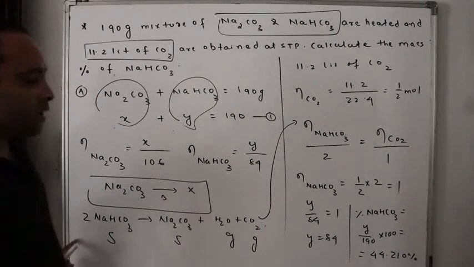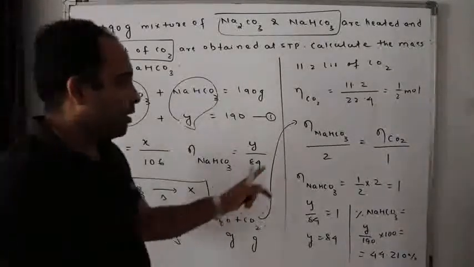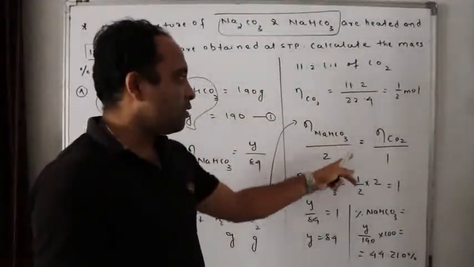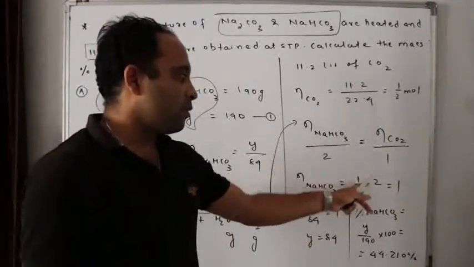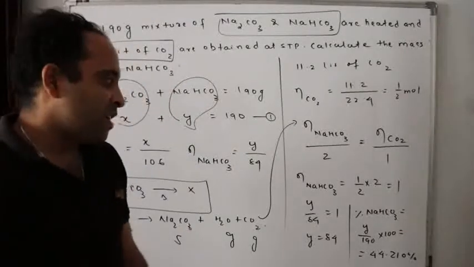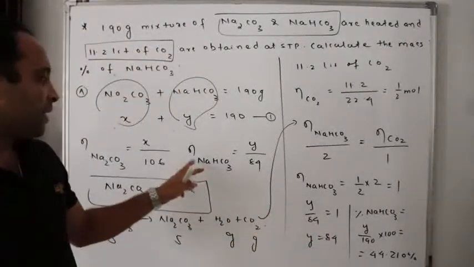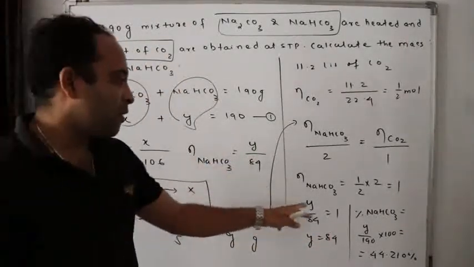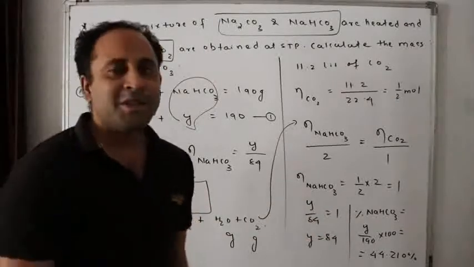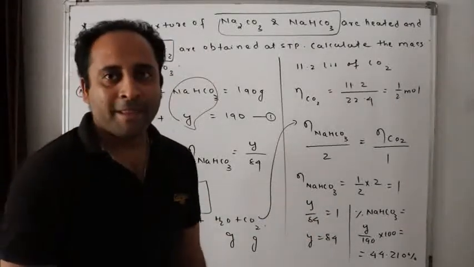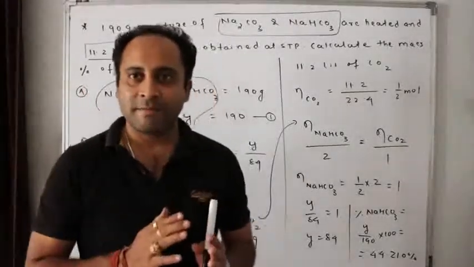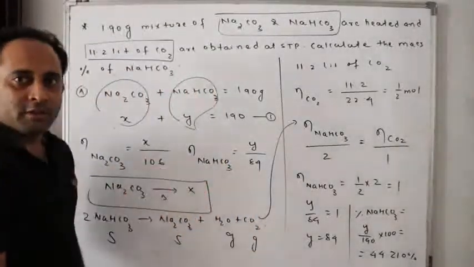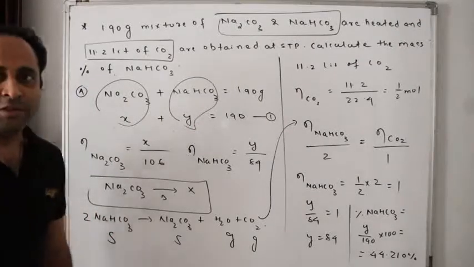Now stoichiometric mole analysis. Number of moles of NaHCO3 by 2 is equal to number of moles of CO2 by 1. Number of moles of NaHCO3 is equal to 1 by 2 into 2, that is equal to 1. So 1 mole, how many moles have I taken? NaHCO3, Y by 84. Y by 84 is equal to 1. So Y is equal to 84. Did you understand this concept? Was it really easy? Please pause the video and copy this.